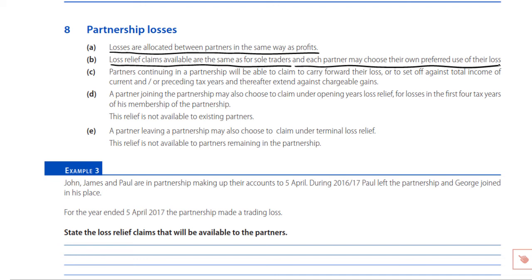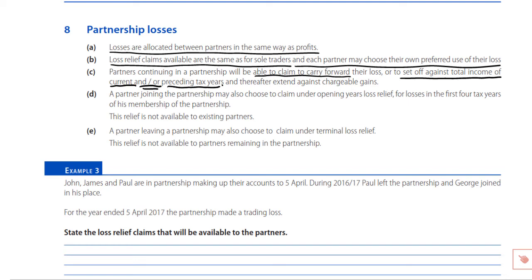So remember, if you've got a normal ongoing business, so continuing partners in a partnership, then there were 3 possible claims. The very simplest of which is you just choose to carry forward your trading loss. If you carry forward a loss, what does it set off against? Future trading profits of the same trade. So there's one option. But if the partner wants a more immediate relief, then they can choose to set off against total income of either the current and or the preceding tax years.